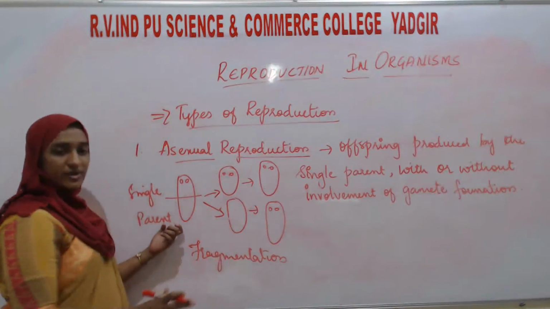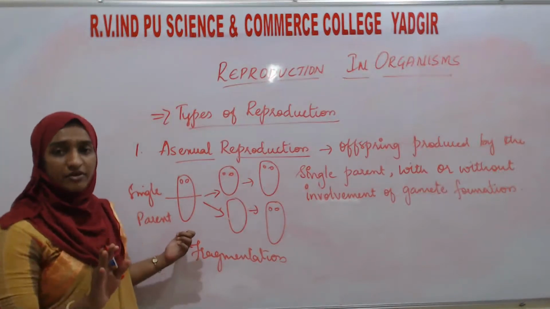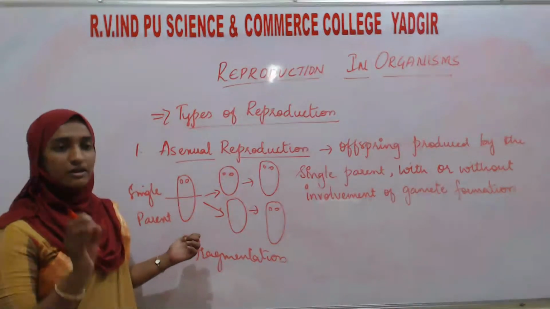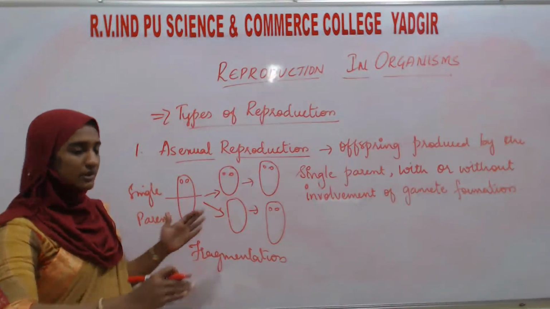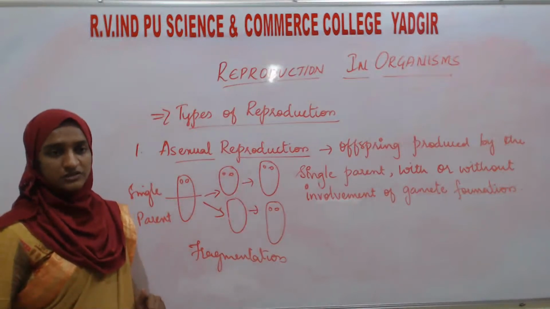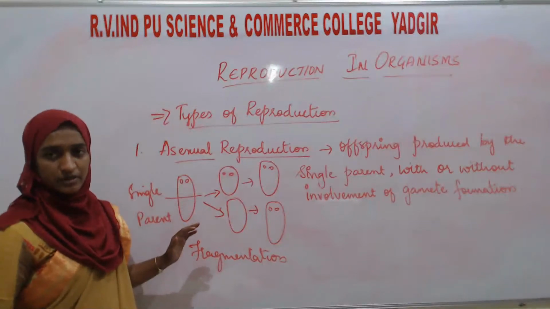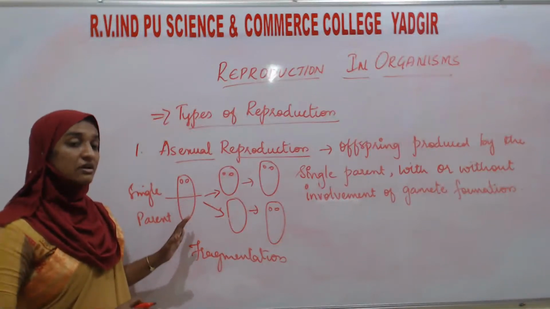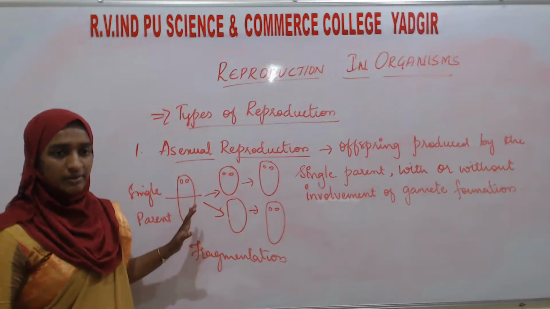There is no involvement of another parent, and no gamete formation. No sperm, no ova are formed. The whole body divides and gives rise to two new individuals. So this is asexual reproduction without gamete formation.